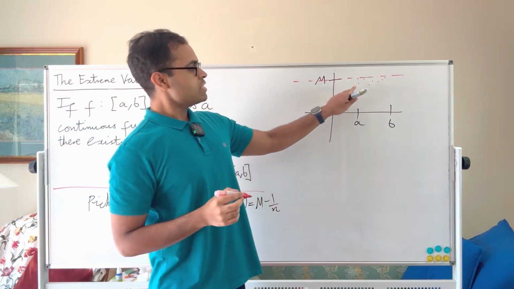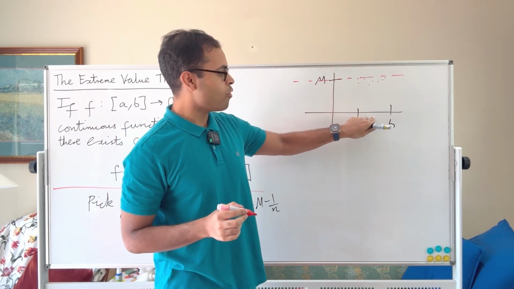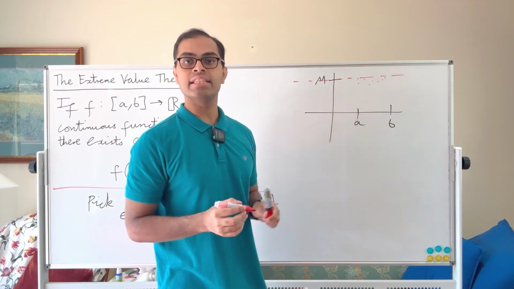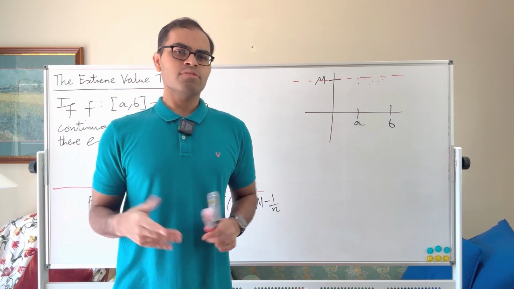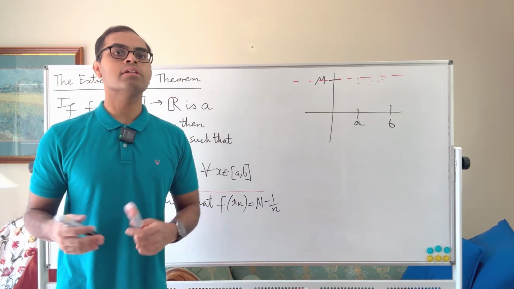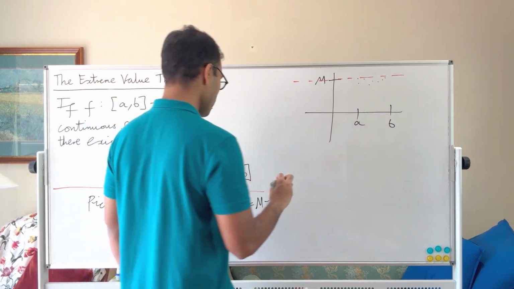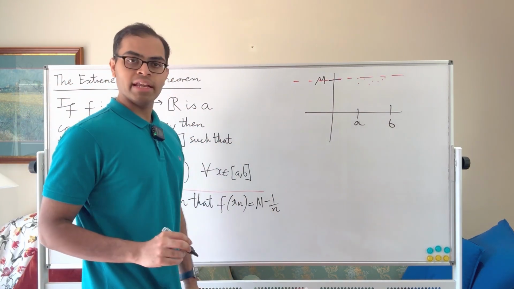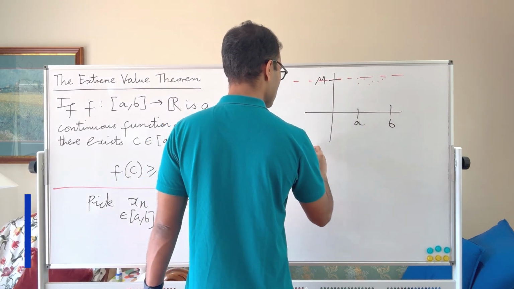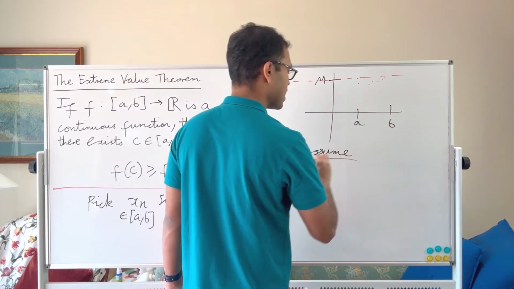Now somehow we want to say that because all these values are getting closer and closer to m, there is some point c inside ab that actually hits m. Here's one possibility. This is the obvious thing to try, and it gets really close. That's always a good tip in math: think about the obvious thing. Because we know that f of xn is m minus 1 over n, let's assume, and this is going to be a false assumption, but it will give you an idea.